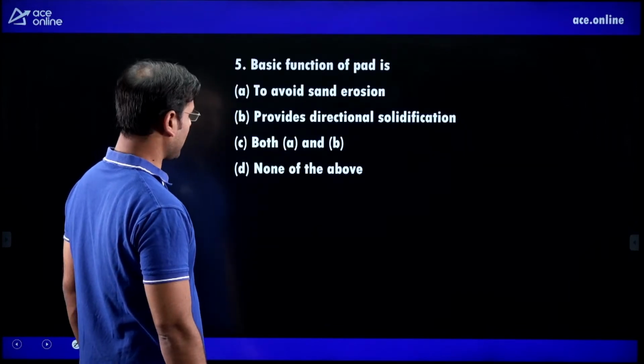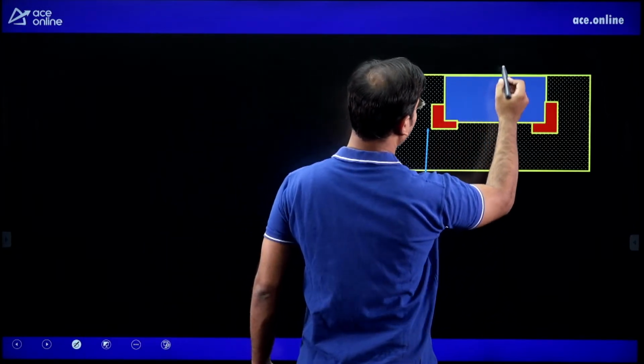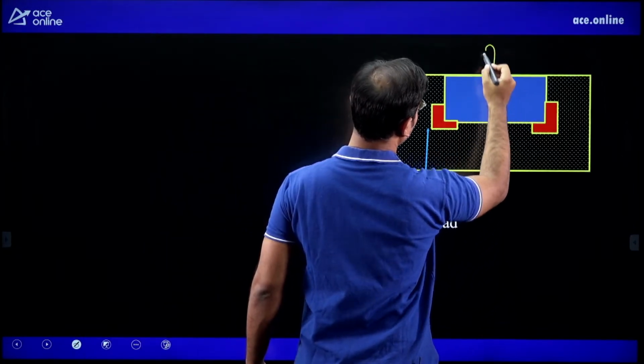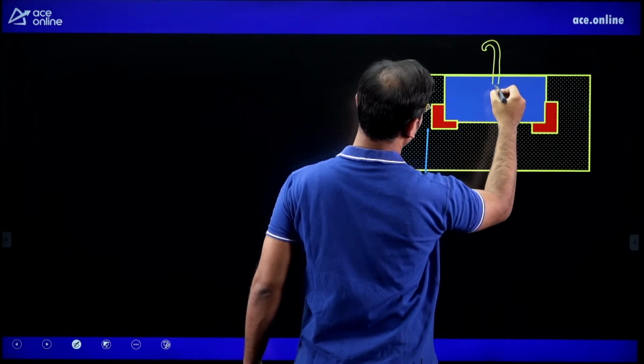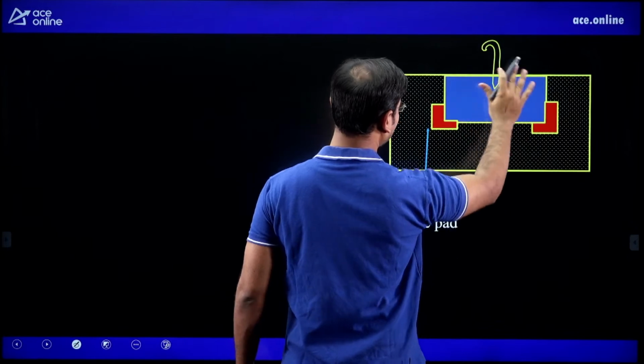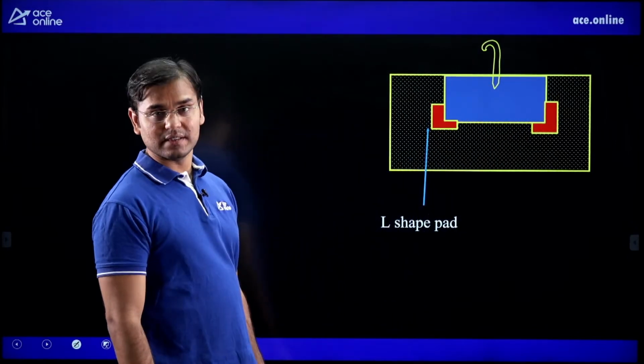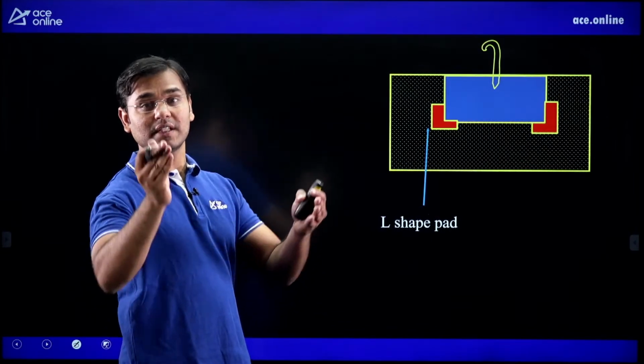Basic function of pad. You can see the pads are there. These two pads are there, and here you can see the pattern. We have to remove the pattern here with the help of a spike. When the pattern is removed, you will get the empty space. In that empty space, we can use the word cavity. That cavity is also known as casting cavity.